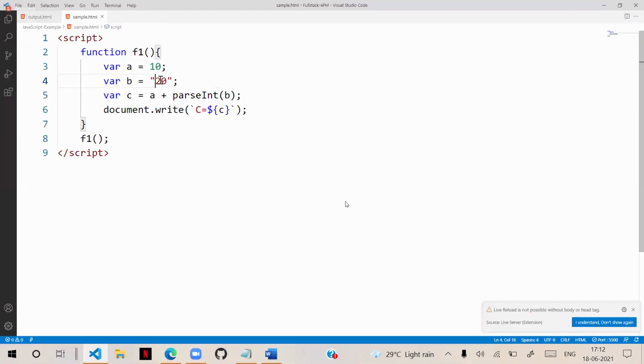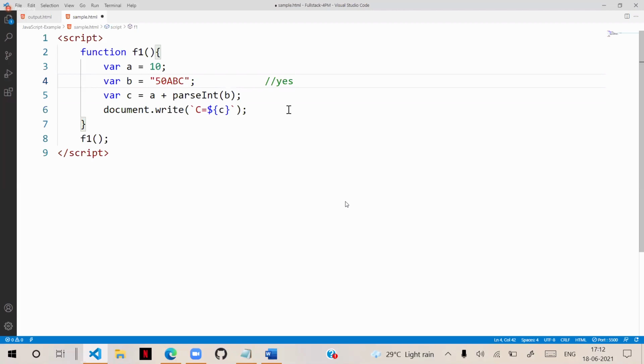Suppose I return 50 A, B, C, and I am converting into number. Is it possible to convert into number? Actually, yes, it is possible.